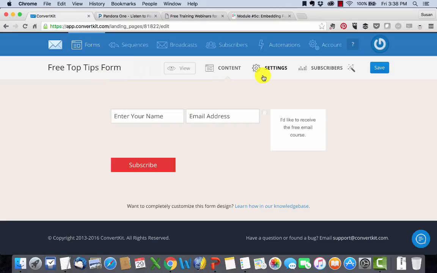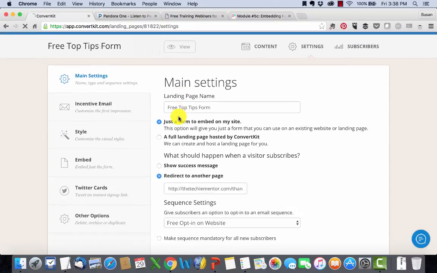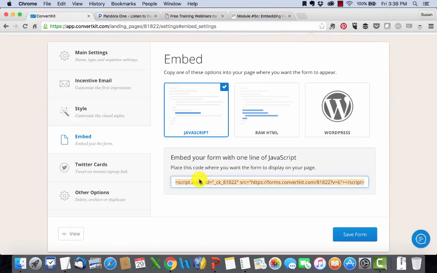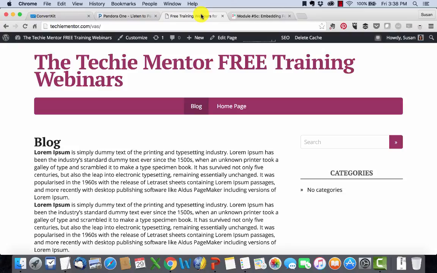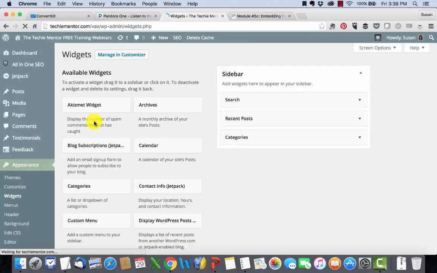So I'm going to open the form. I'll go to settings, embed, and I'm just going to copy this. I'll click in there, do Control C, bounce back over here. And this works in any place. So it's not just WordPress. I just happen to show you WordPress because it's the most popular, but it could work in a Wix or a Weebly site as well. You're just going to copy the JavaScript code and then you're going to tell it where to actually put that.